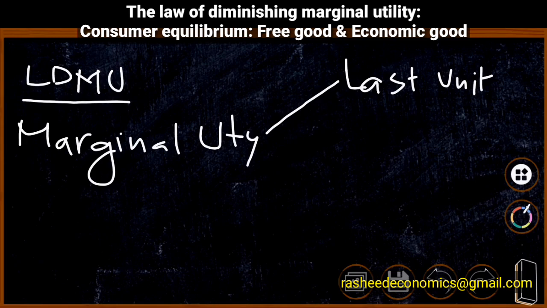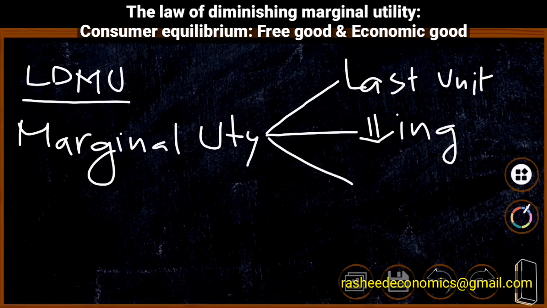Second, as consumption increases, marginal utility goes on diminishing. Third, at a particular point, MU becomes 0.